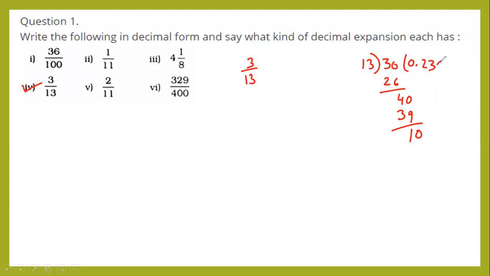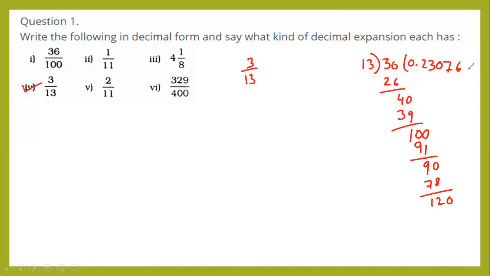Again it is not divisible by 13, so put 1 0 here. Next, 13 7s are 91. Remainder 9. Again 0 here. Next, 13 6s are 78. Remainder is 12. Again 0.